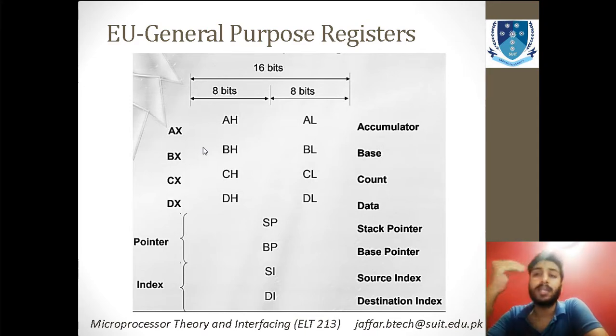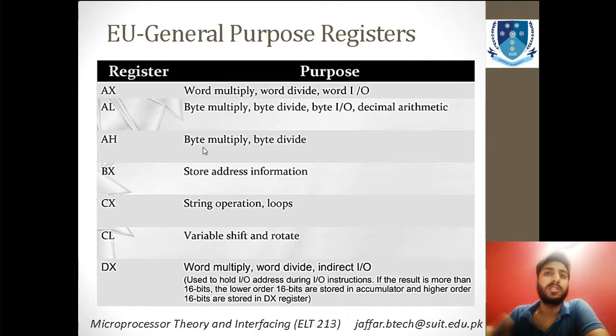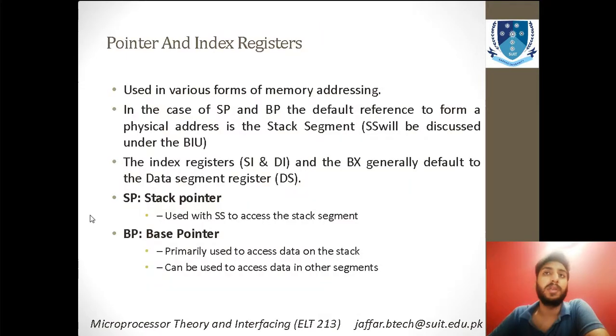What are these things? We will discuss that in the coming time, but for now just look at this as a general overview. I have told you why the AX register is used. The purpose of the AX register is basically that you multiply words, divide words, or use word input and output. This is achieved by using the register AX. If you want to do byte to byte multiplication, divide, or some decimal arithmetic operations, you can use AL. These registers are given over here.